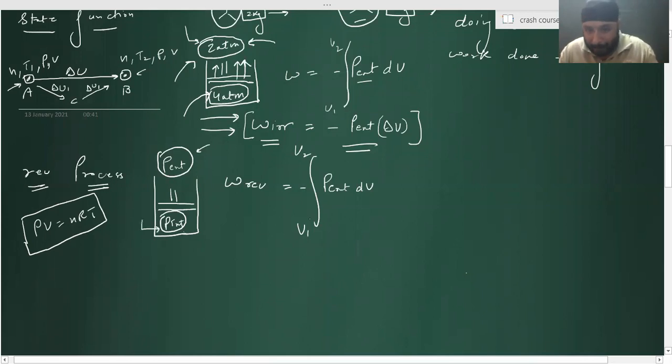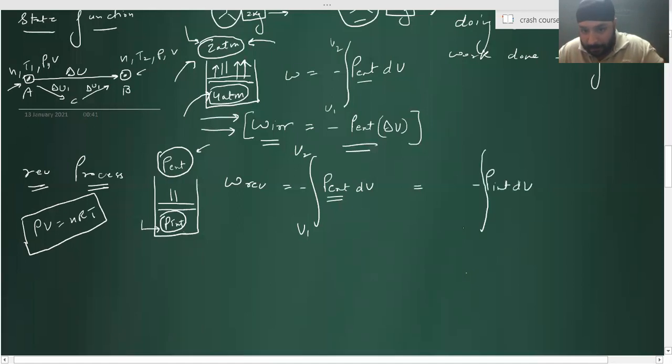Yes. That means if I keep P internal instead of P external, will life become simple or tough for me? Simple, because every time pressure is simpler. So for reversible process, it is very convenient to apply P internal dV.